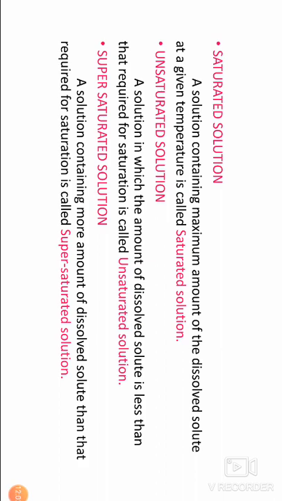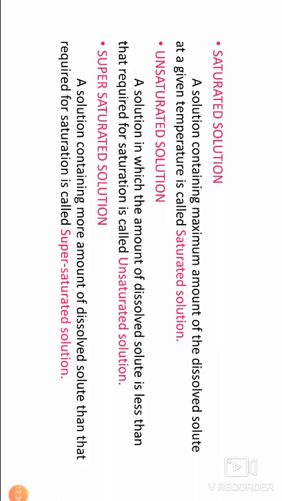Then next, saturated solution. A solution containing the maximum amount of the dissolved solute at a given temperature is called a saturated solution. Unsaturated solution. A solution in which the amount of dissolved solute is less than that required for saturation is called an unsaturated solution.